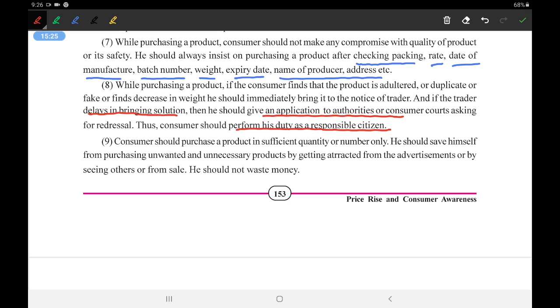Next, consumer should purchase a product in sufficient quantity or number only. See, this is again important. We should not buy things that we do not need in over number. So, sufficient quantity and number.